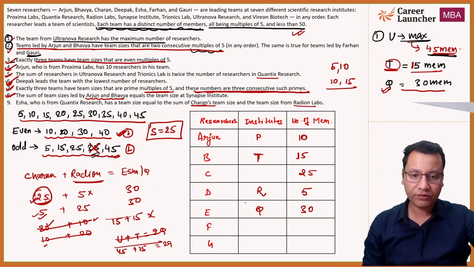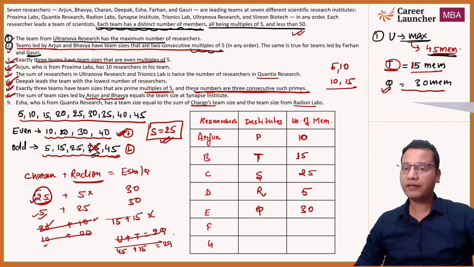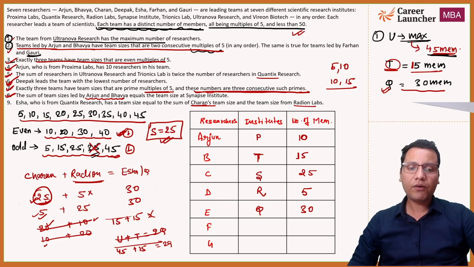So this has to be Radion. So ये मेरा R हो जाएगा. C has 25. So 25 अपने पास किसका है? S का है. So this will be S. I think pretty much सबको clear है इतना, ठीक है? Now, so I think all the data that we have used as of now.